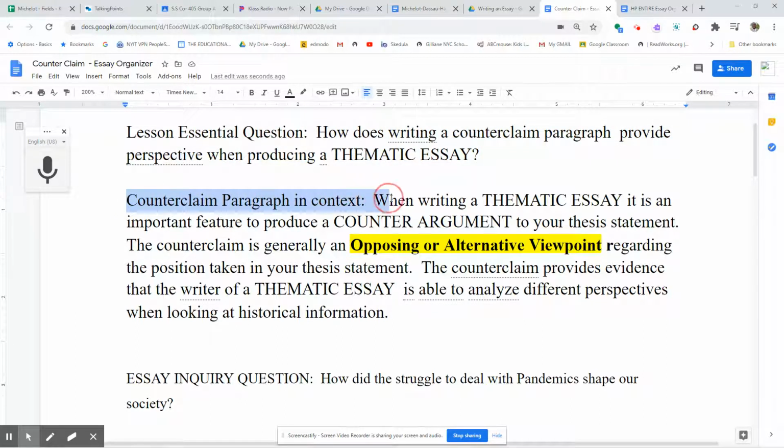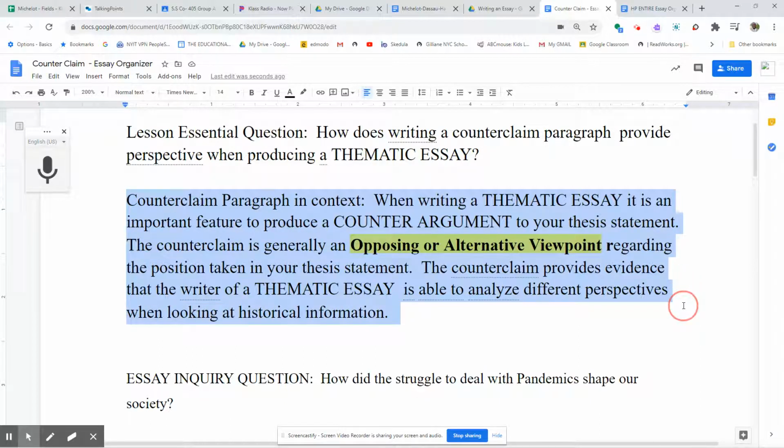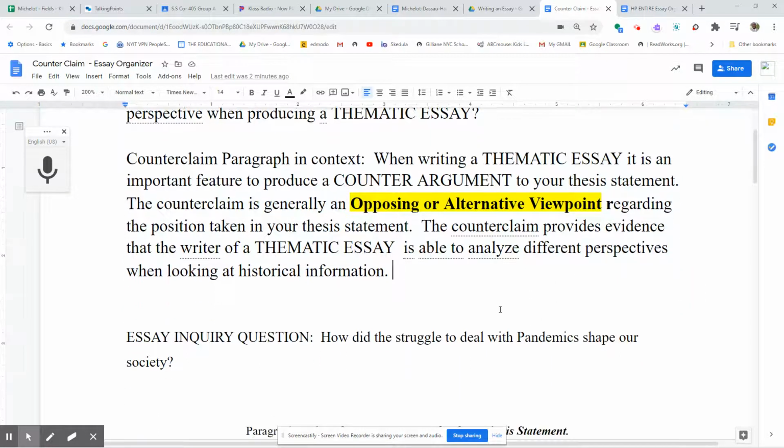Counterclaim in context. When writing a thematic essay, it is an important feature to produce a counterargument to your thesis statement. The counterclaim is generally an opposing or alternative viewpoint regarding the position taken in your thesis statement. The counterclaim provides evidence that the writer of a thematic essay is able to analyze different perspectives when looking at historical information.